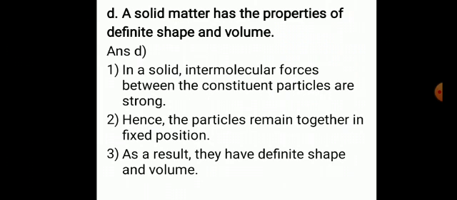A solid matter has the properties of definite shape and volume. In a solid, intermolecular forces between the constituent particles are strong. Hence, the particles remain together in fixed position. As a result, they have definite shape and volume. So, particles are compactly arranged, intermolecular forces are very strong, and therefore particles remain at fixed position, and therefore solids have definite shape and volume.